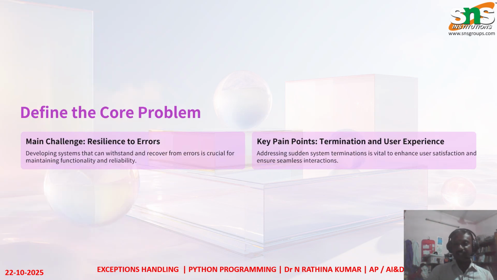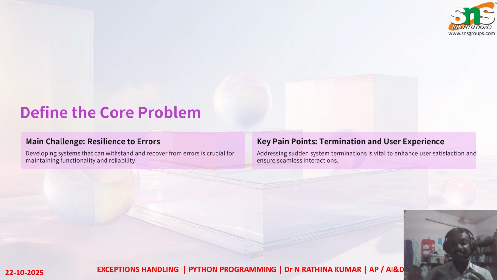So first, what is meant by exception handling? Python exception handling allows a program to gracefully handle unexpected errors. For example, if you give invalid input, or if you give the path of a file and the file does not exist, the path does not exist, it generates an error.